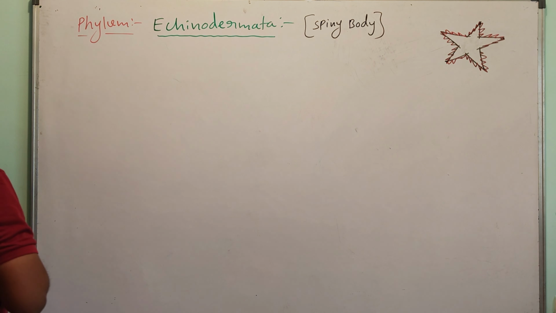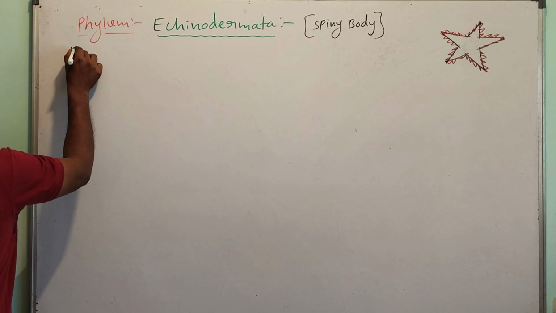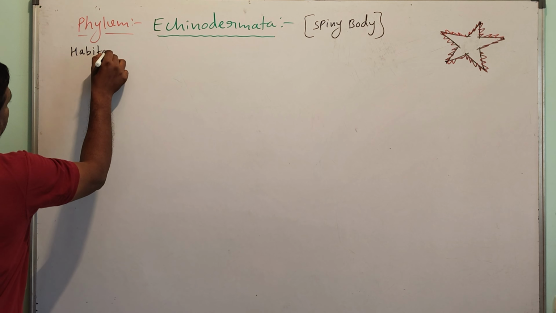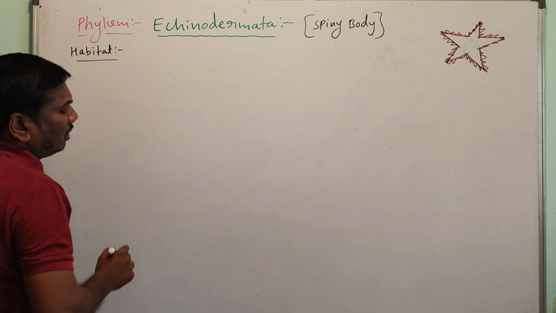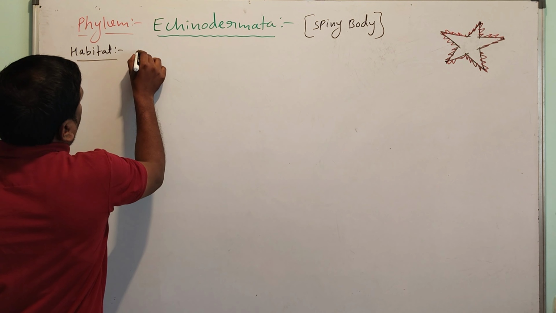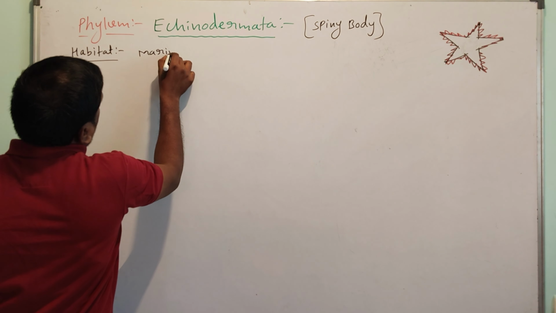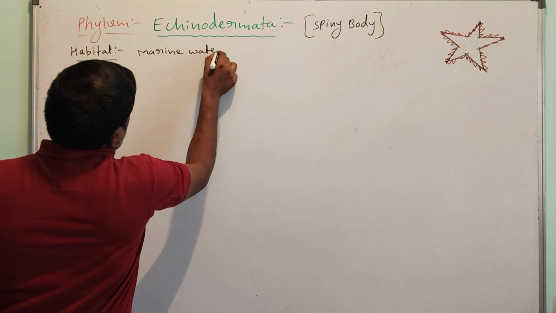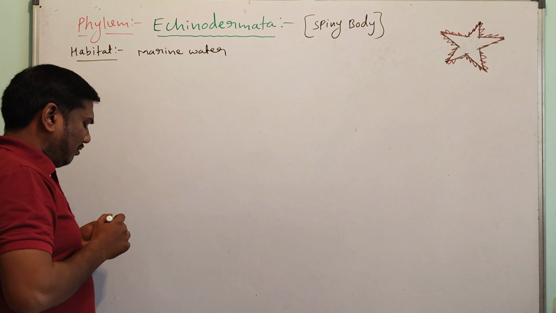General characters. First one is the habitat. They are completely living in marine water.